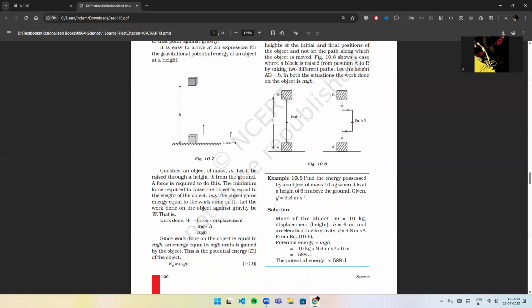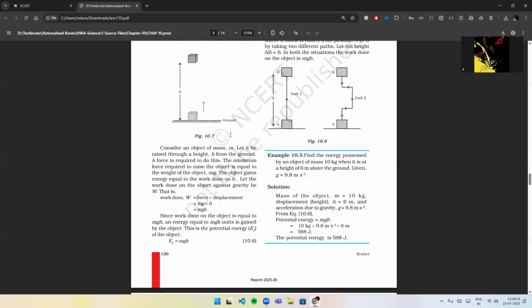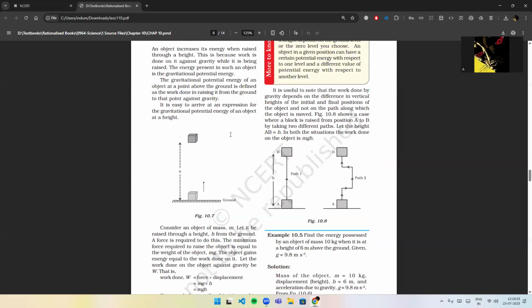A force is required to do this. The minimum force required to raise the object is equal to the weight of the object, mg. The object gains energy equal to the work done on it. Let the work done on the object against gravity be W. So, work done W is equal to force into displacement, which is mg into h, so W is equal to mgh. Since work done on the object is equal to mgh, energy equal to mgh units is gained by the object. This is the potential energy of the object. So, EP is equal to mgh.